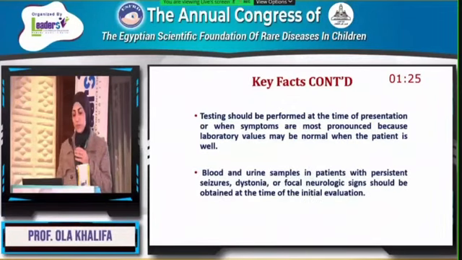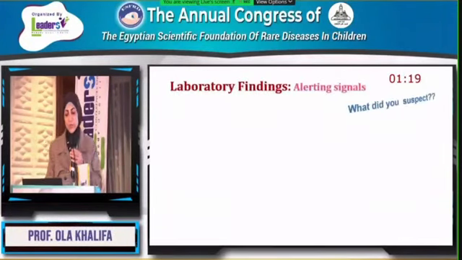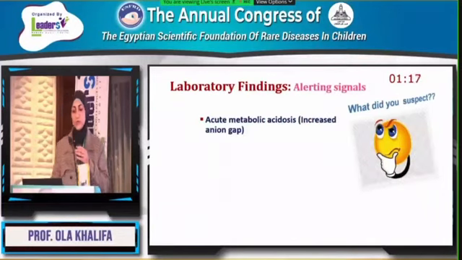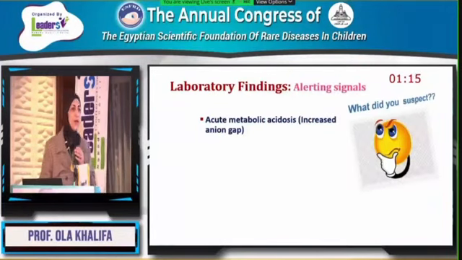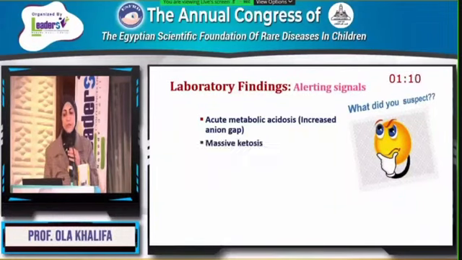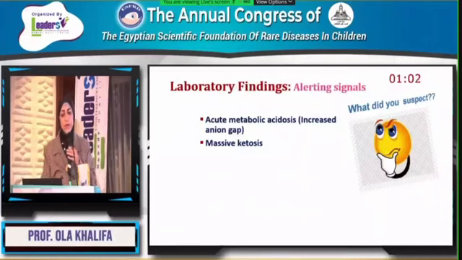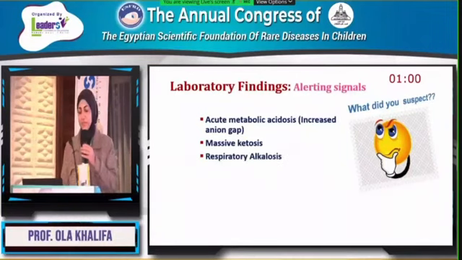Blood and urine samples in patients with persistent seizures, dystonia, or focal neurological signs should be obtained at the time of initial evaluation. When do we suspect? What will be alerting after doing all these lab tests? If I find acute metabolic acidosis with increased anion gap with massive ketosis, I have to think deeply of organic acidemias, which is the most common cause of acute metabolic acidosis with high anion gap with massive ketosis.